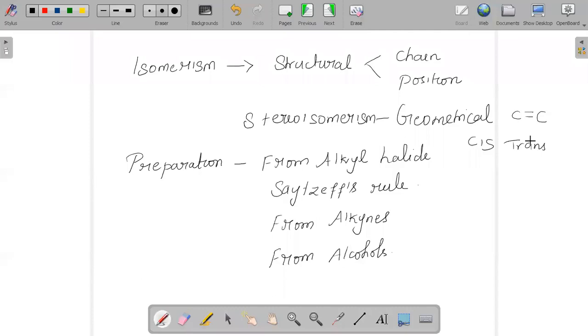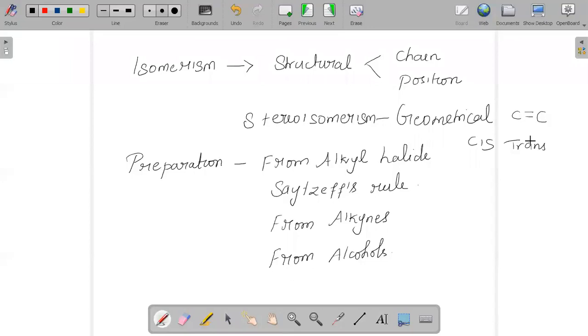And when we talk about the stability of alkenes, it is going to totally depend upon the amount of energy evolved when 1 mole of alkene is hydrogenated. So we could conclude that more alkylated alkenes are more stable.